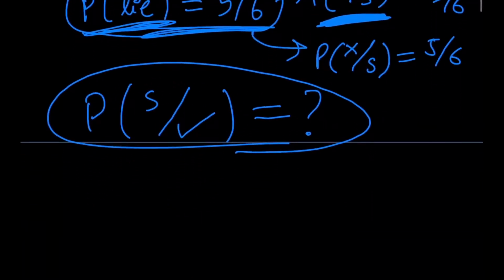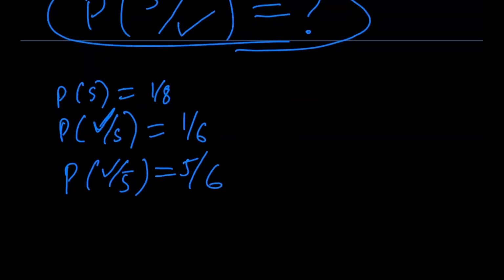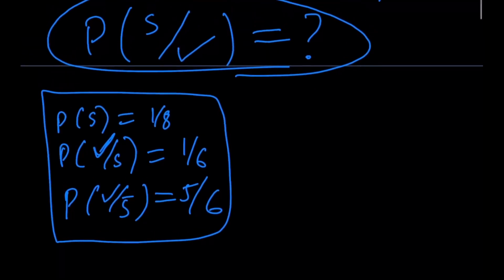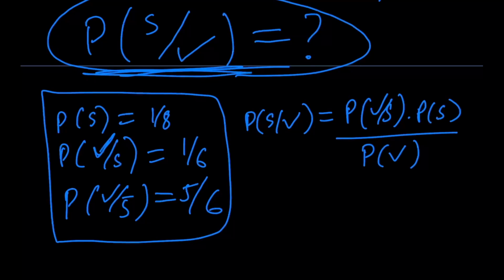Now, how do we go about this? Again, we use Bayes' theorem, pretty standard. So I've just mentioned all these points over here again. We have to use Bayes' theorem to solve this problem. So we've been asked the probability of S given that the father does claim there to be snowfall. Just to write down the formula, that would look something like this.